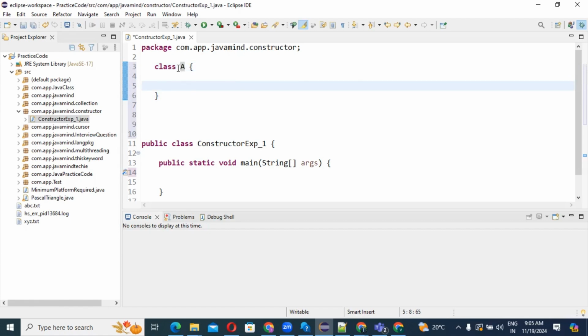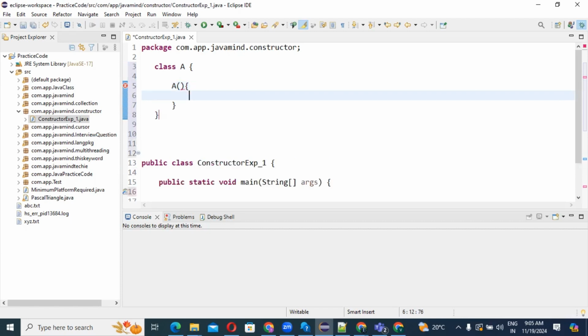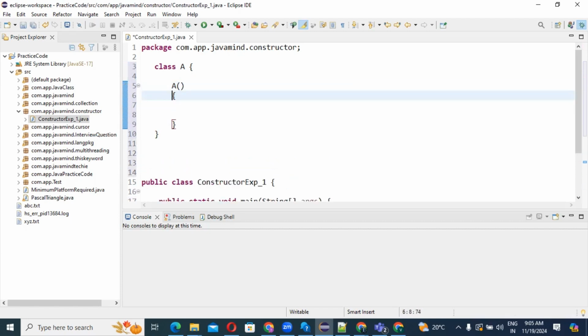Correct? My class name is A. So, guys, our constructor name is also the same as class name. So I have created one class named A, and the same thing I have created here, A as well. Correct? What I have told you, just see. All the definitions I mentioned, I will code one by one. First I told what a constructor is: a special type of method whose name is same as class name. These two things are done, guys.